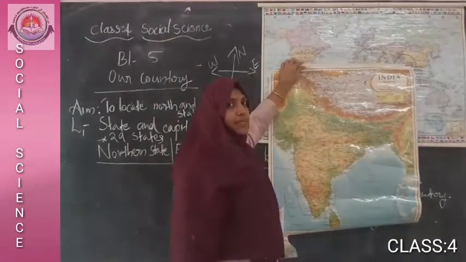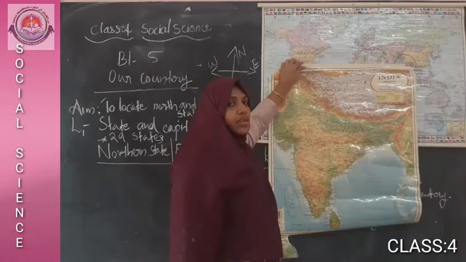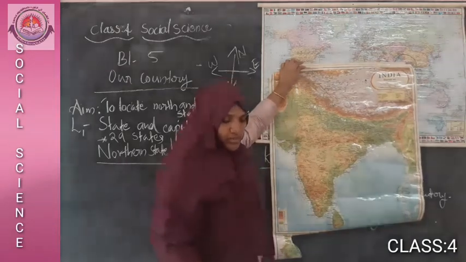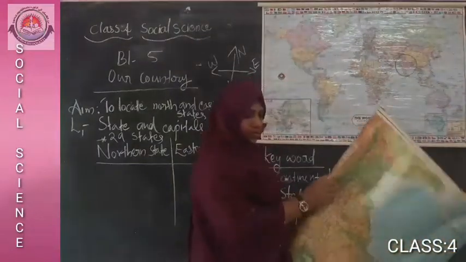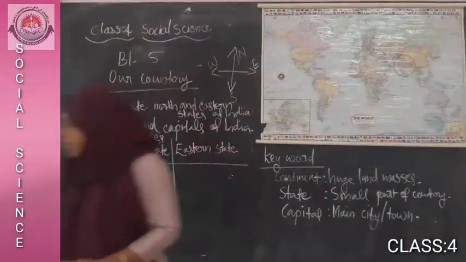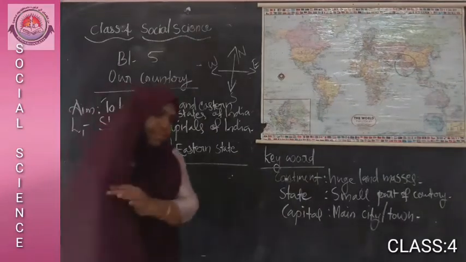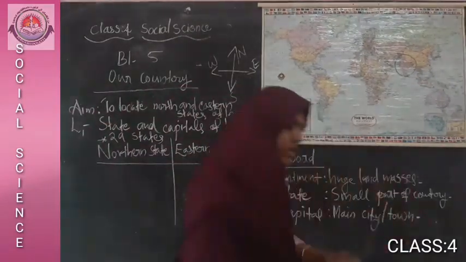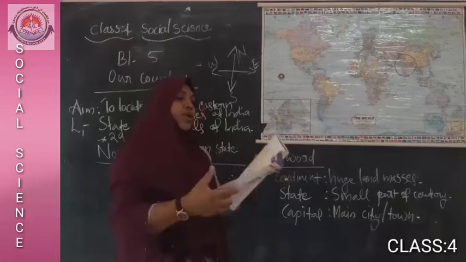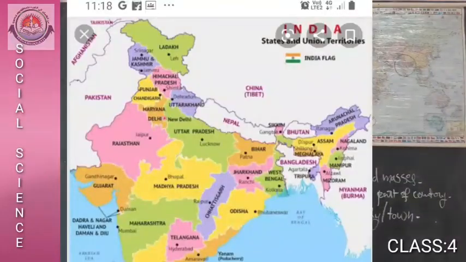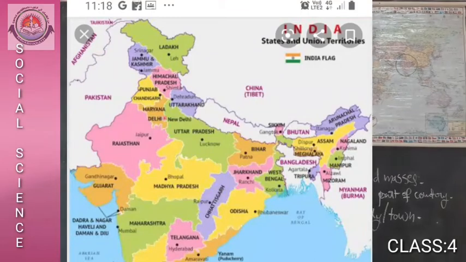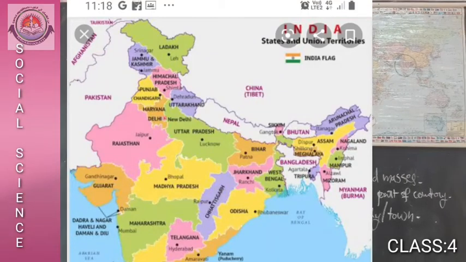Okay. I will show you the political map of India and we have to find out the northeastern states of India. Ready? If you have your content book, you have to take this page, Block 7, using a map. This is the political map of India.